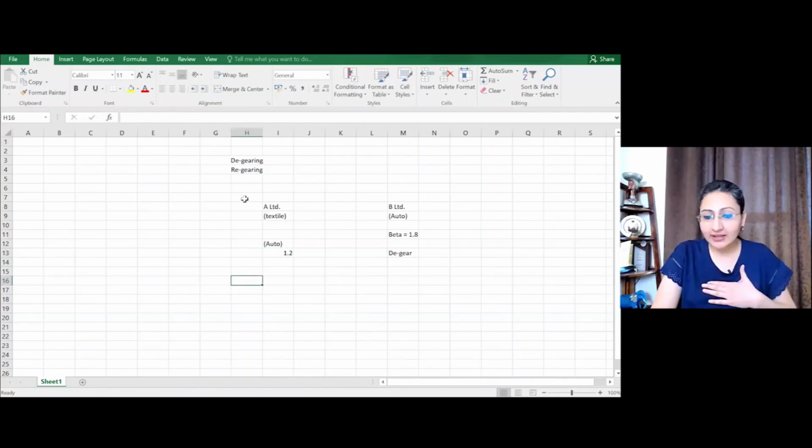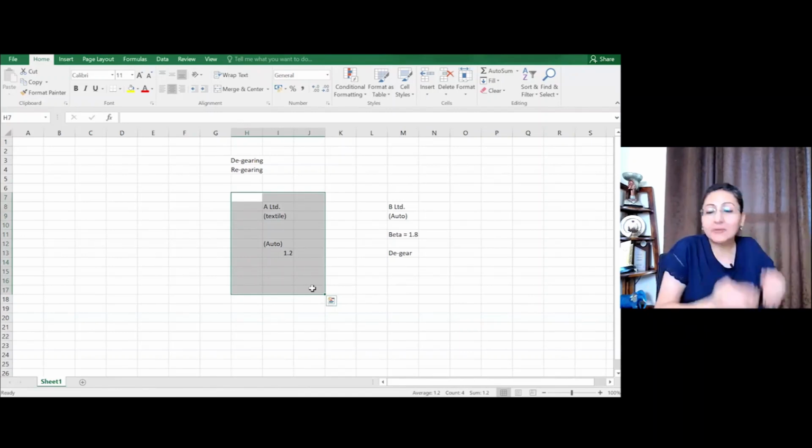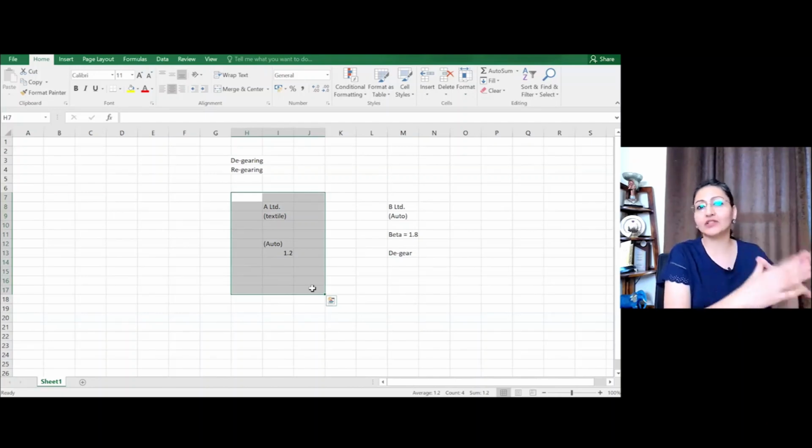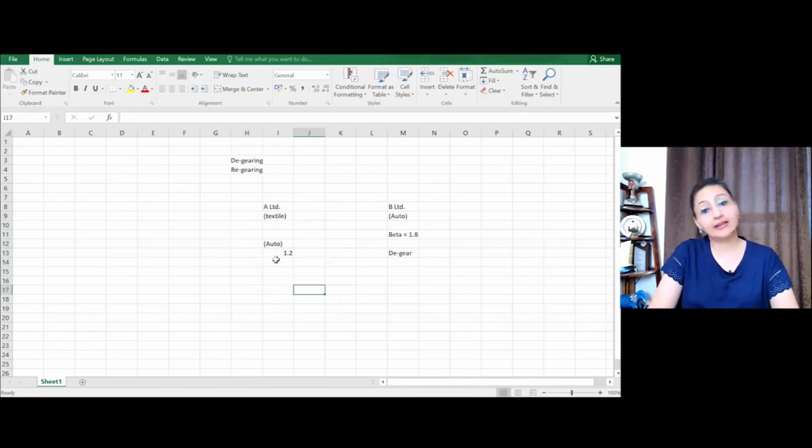Now, for me, that is A Limited. 1.2 is not the total beta for me. For me, this 1.2 will have to be increased to reflect my capital structure risk also, my gearing level risk also. So I will have to add that portion into this beta to get a KE for me, for A Limited. That is the process of re-gearing.